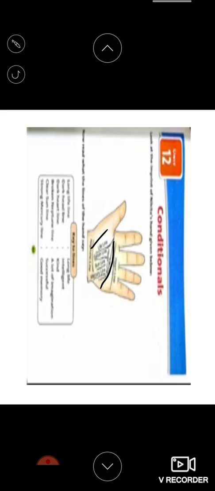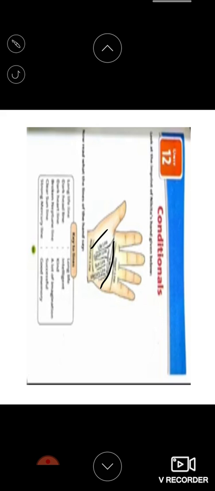Then the broken Neptune line. If it is broken, okay, a lot of imagination. If it is clear, you don't believe in imagination. Okay. Then the clear sun line. If the sun line is very clear without any distractions or lines cut off, you are always successful.